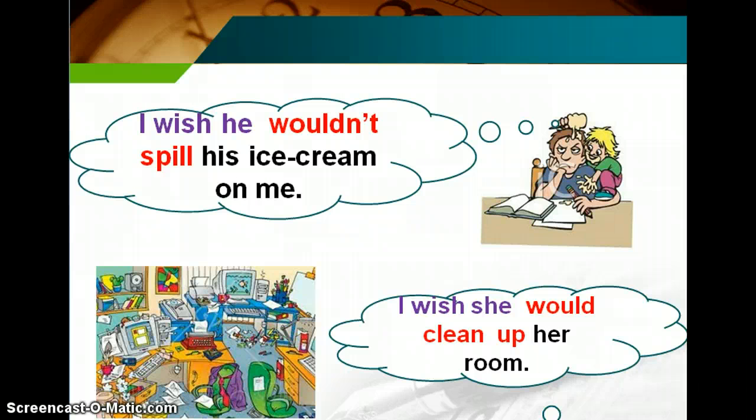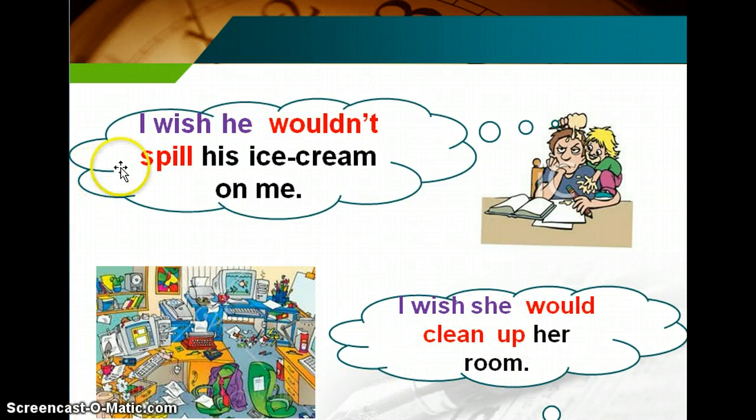Now looking at these other two examples, we can see a man trying to work or concentrate and a child getting up to some mischief, like spilling his ice cream on top of him, and he is thinking to himself, I wish he wouldn't spill his ice cream on me. As we can see, the man is not too happy about it. He looks upset, annoyed. And in the second example, we can see a bedroom completely messed up, and the mother or the father would be thinking, I wish she would clean up her room.